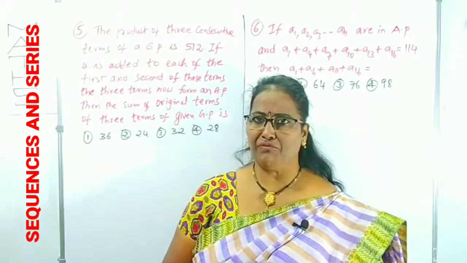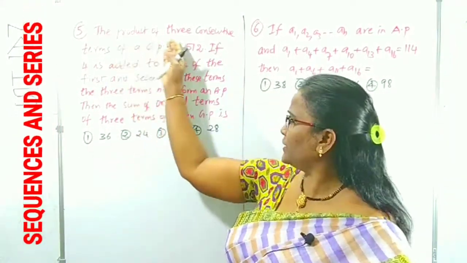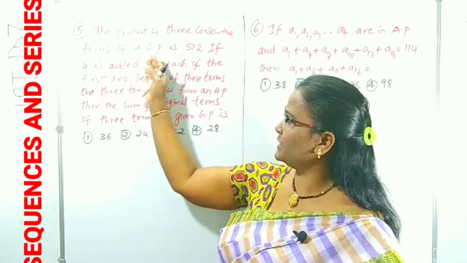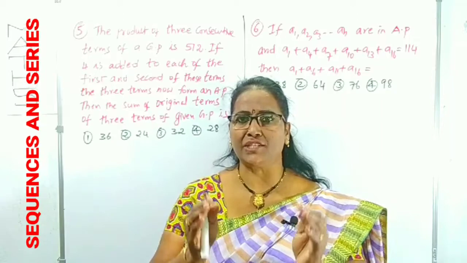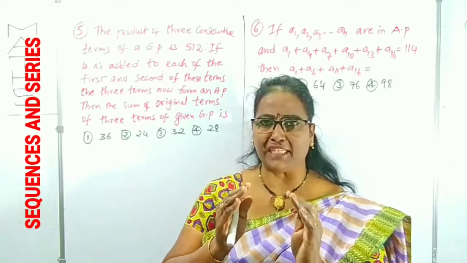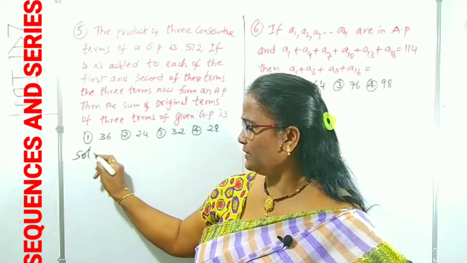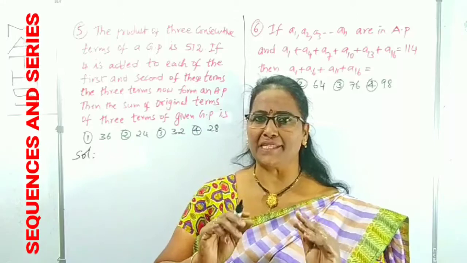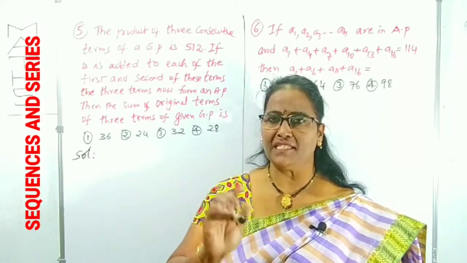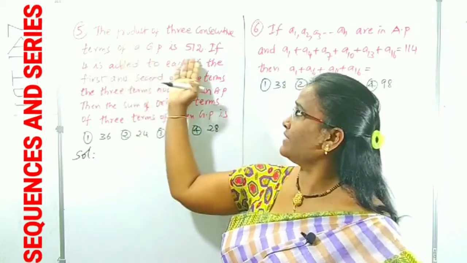Look at question number 5 and 6. What is question number 5? The product of 3 consecutive terms of a GP is 512. That is the first sentence. You have to read the question sentence by sentence, so you can easily understand the given data. What is the first sentence? 3 consecutive terms of a GP, product is given as 512.